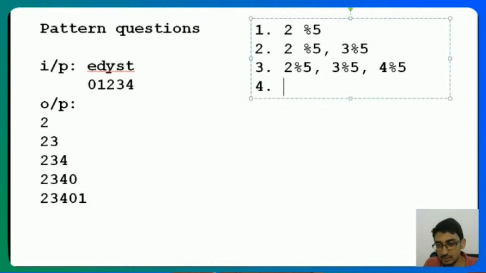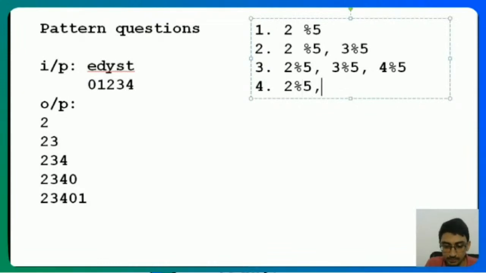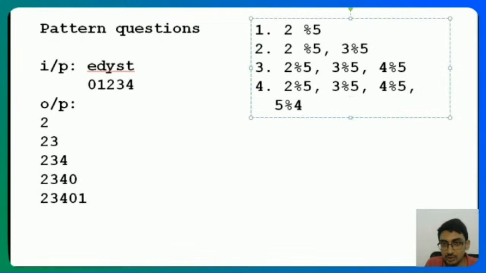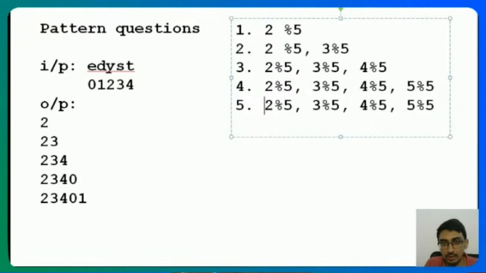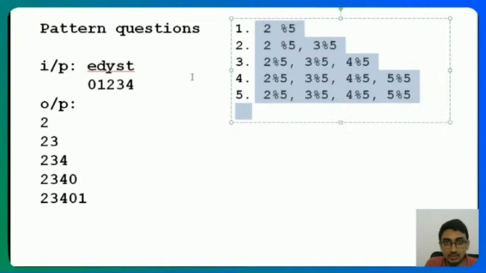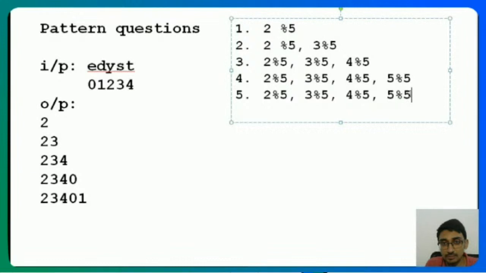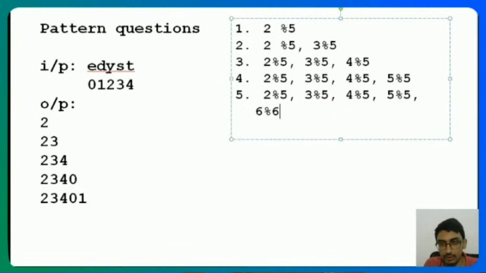Now I need to print 4 elements here. So look at the magic. I say 2 modulo 5, 3 modulo 5, 4 modulo 5, 5 modulo 5, which is 0 itself, right? I wanted to print 4 elements, so I'm going to print 5 modulo 5, which is 0. Then I want to print 5 elements, which is this entire thing: 2 modulo 5, 3 modulo 5, 4 modulo 5, 5 modulo 5, and another one, 6 modulo 5, which is nothing but 1. That's what it's going to be.